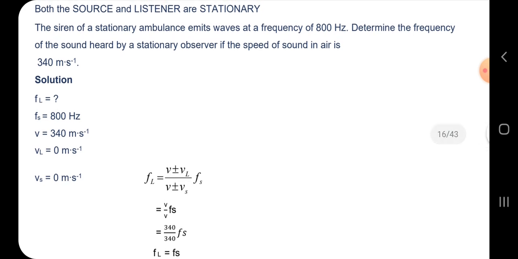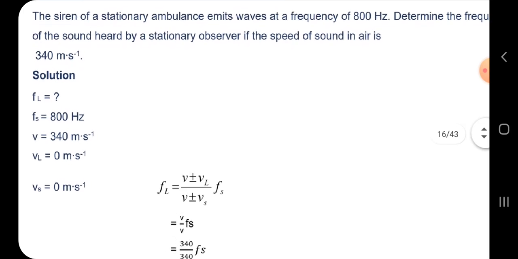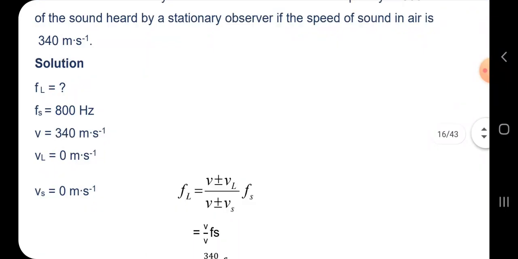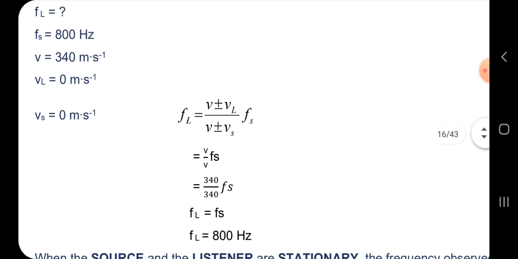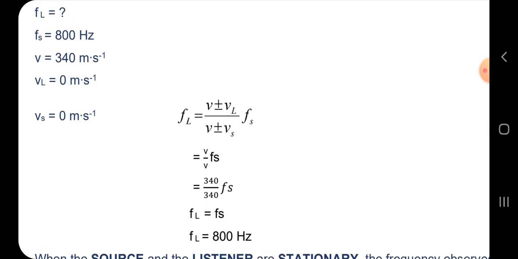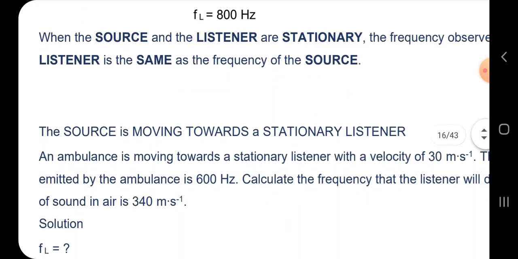So you see the FL, that's what we're looking for, and then the source frequency is 800 hertz, and the speed is 340, and then the listener's speed is 0, and the source speed is also 0. So which means we have V over V, that is 1. 1 times 800 is going to equal 800 hertz. So FL and FS are the same.